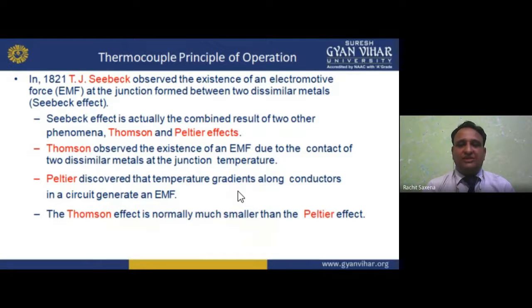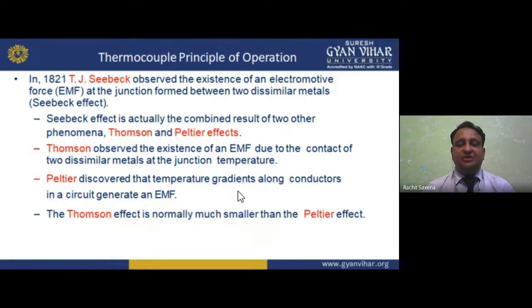In my view, I always call it the electron motion force, because we are pushing the electrons. The EMF at the junction formed between two dissimilar metals is known as Seebeck. That is the history.